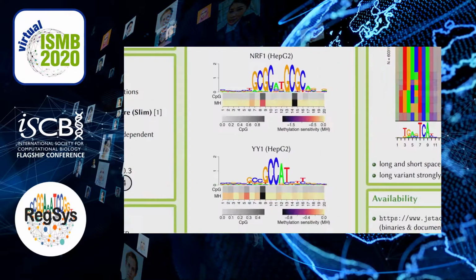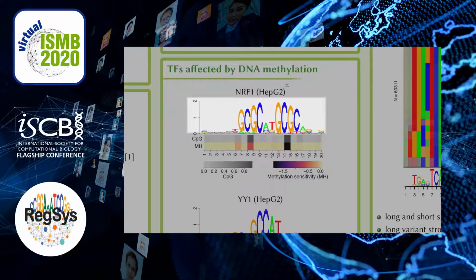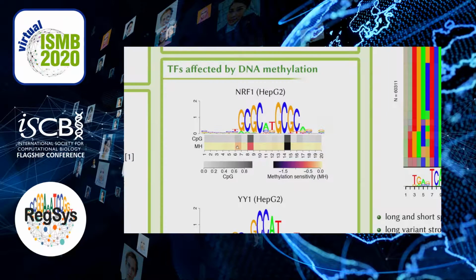In the upper part of each plot, you see a sequence logo of the predicted binding sites. In the lower part, we further represent the abundance of CpGs in these binding sites per position, and you find a measure of methylation sensitivity, which basically represents what the model learned how binding is affected by DNA methylation.